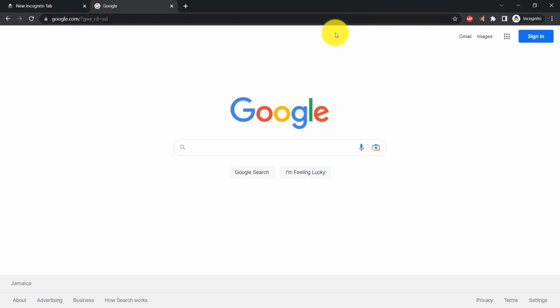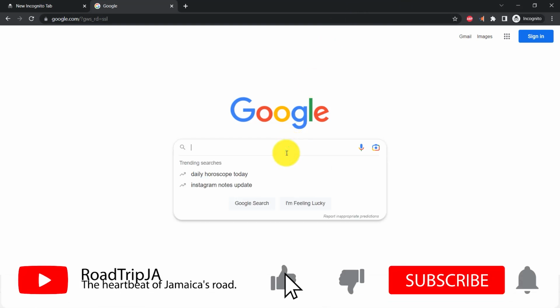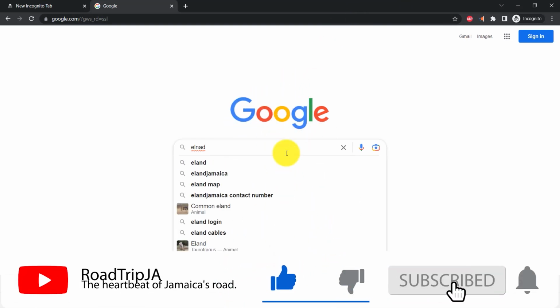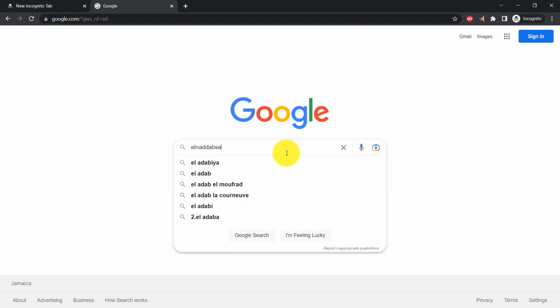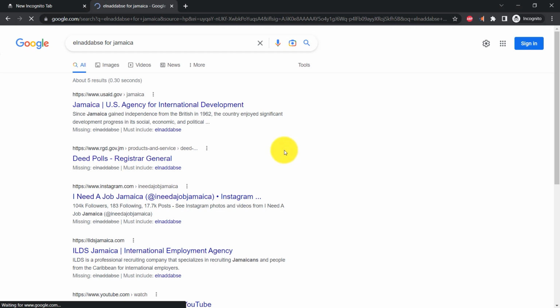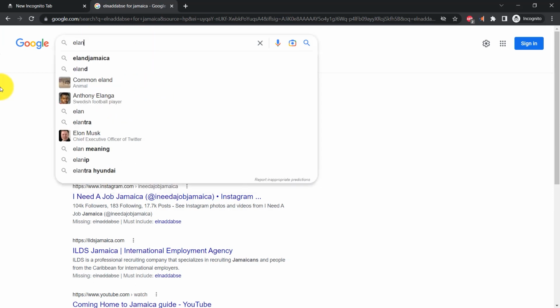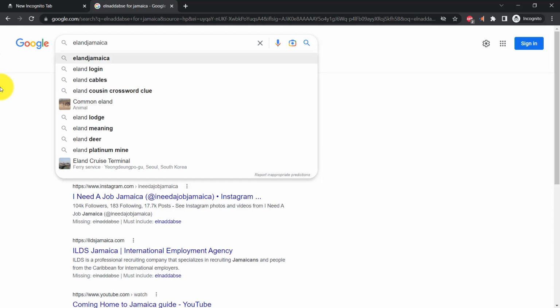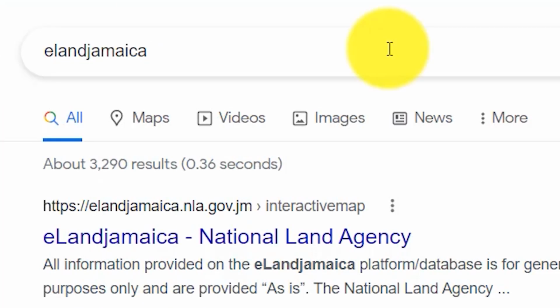Today, we're going to be going into Google and we're going to be searching out the eLand database for Jamaica. This is something very important that you may not have known about that is available to all of us. So we should have Jamaica. Let us just rewrite it: eLand Jamaica. Yes, so this will take us to the land agency website.